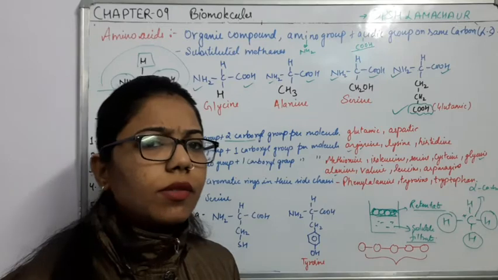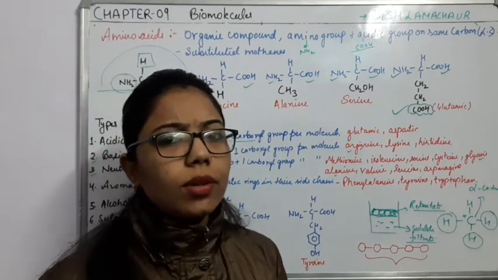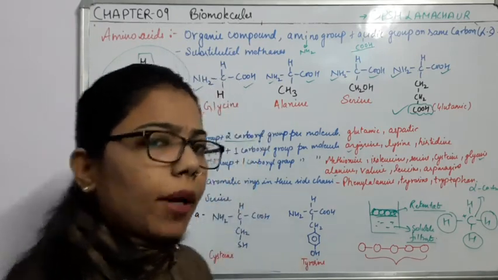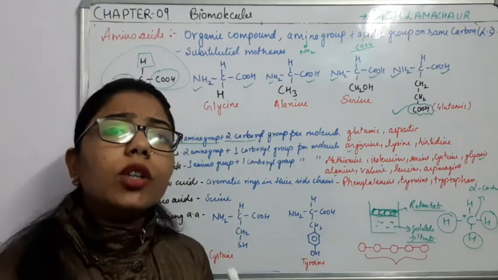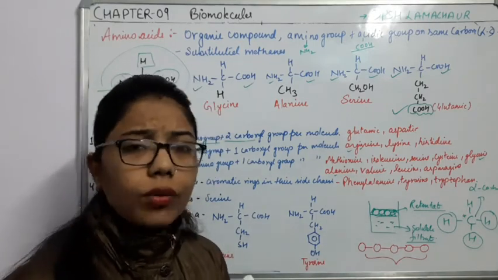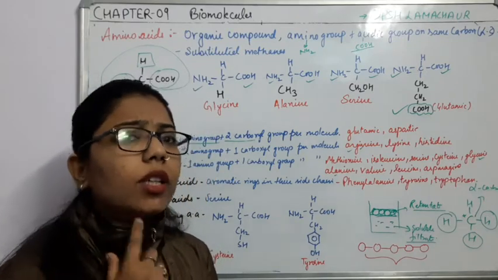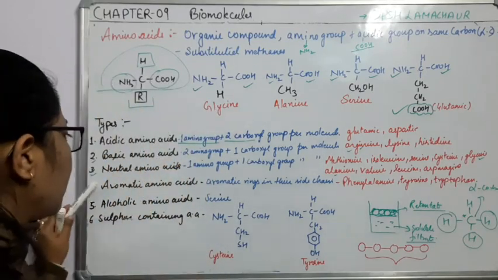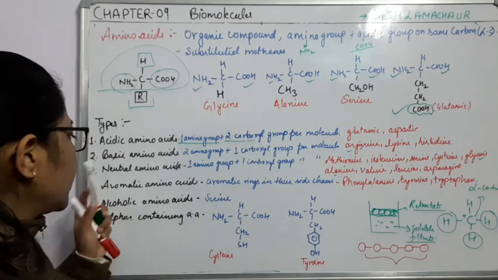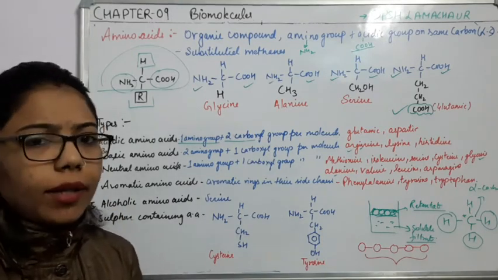So on this basis we have essential amino acids and non-essential amino acids, and we have 20 amino acids in total. How many? 20.